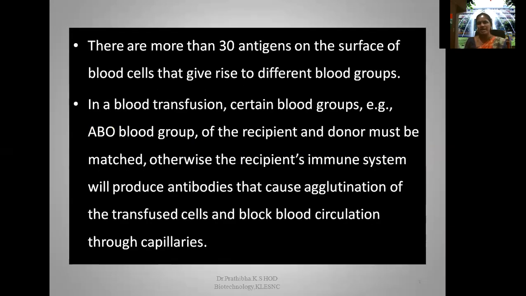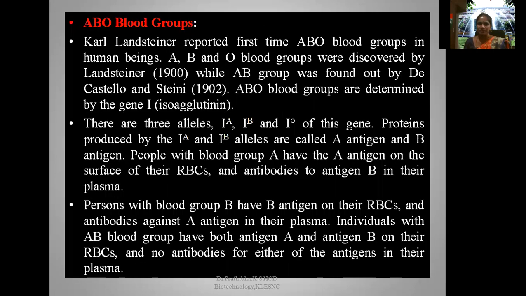There are more than 30 antigens on the surface of blood cells that give rise to different blood groups. In a blood transfusion, certain blood groups, for example the well-known ABO blood group system, of the recipient and donors must compulsorily be matched. If mismatched, the recipient's immune system will produce antibodies that cause agglutination of the transfused cells and block blood circulation through capillaries, and this leads to death.